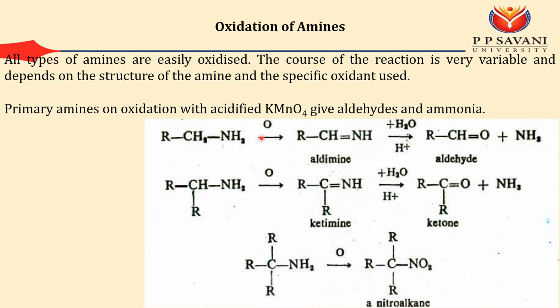If I am doing oxidation of my primary amine, I will get aldimine, and if I do hydrolysis, I will get aldehyde. Suppose I have a secondary amine, same reactions, but the product is my ketone. Suppose I have a tertiary amine, then it's simple, I will get a nitroalkane.